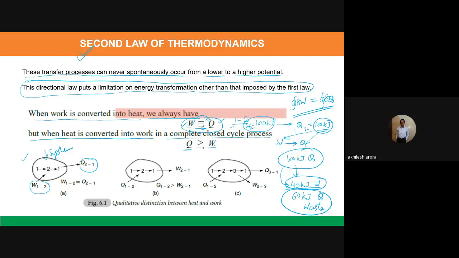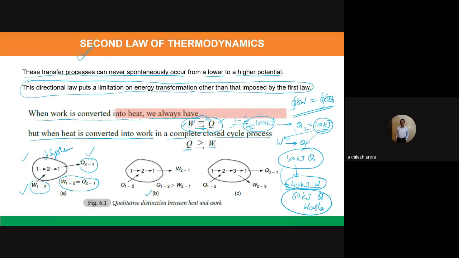Okay, so because now the process is taking place from 2 to 1, initially it was taking place from 1 to 2. So in the process 1 to 2, there is certainly some work transfer. In the process 2 to 1, there is heat transfer. Because first of all we have supplied the work, we can always say that whatever is the work transfer, that is equal to the heat transfer in the reverse process. But now let us see the next figure here.